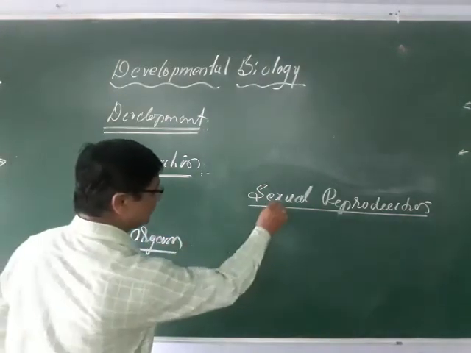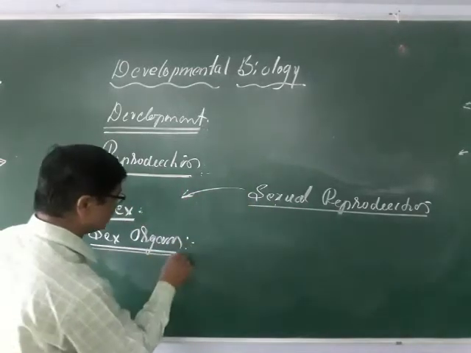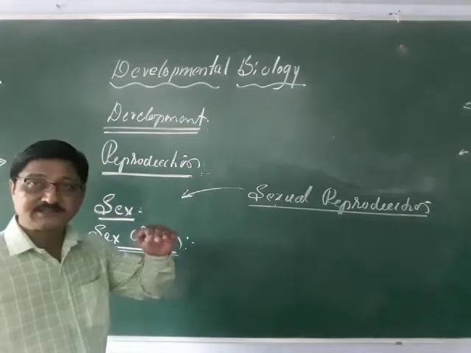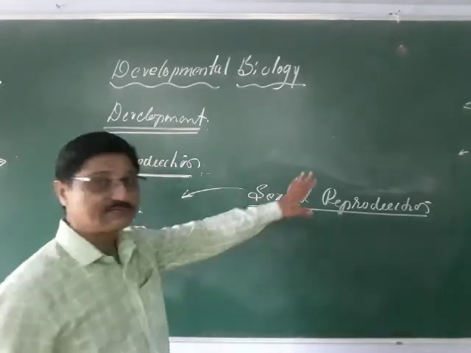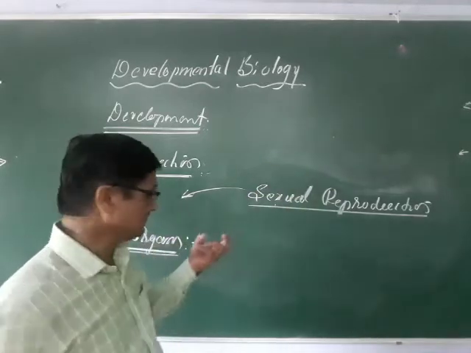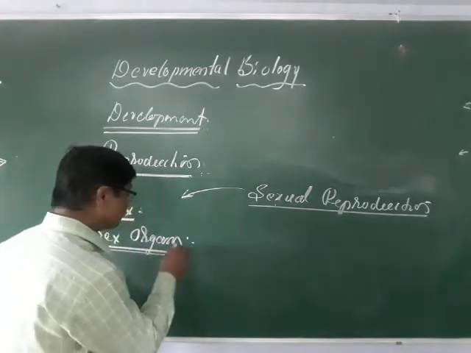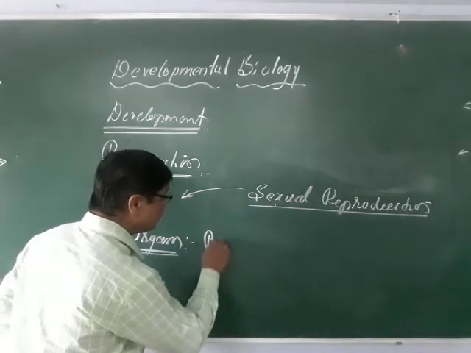So these are connected with sexual reproduction. What are the sex organs? The sex organs means the sexual characters, that means gonads. What are the sex organs? They are primary reproductive organs.